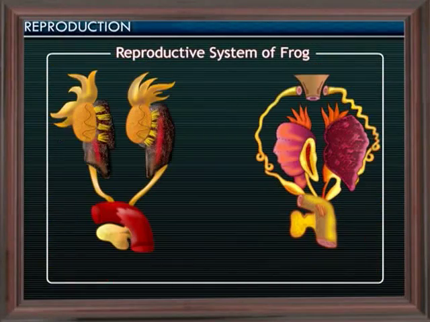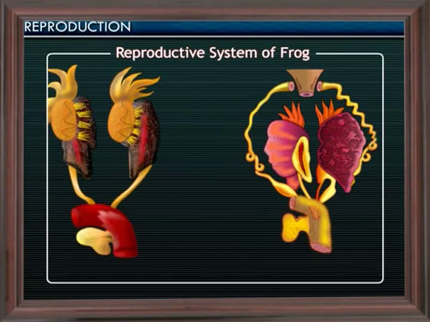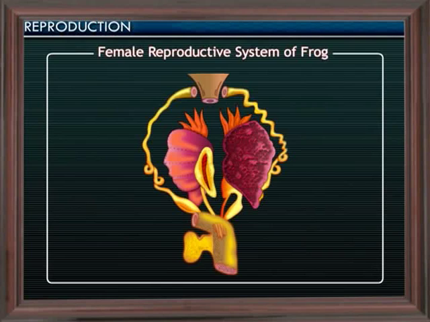After the discussion of male reproductive system in frog, we shall now study the female reproductive system of frog. The female reproductive system shows a pair of ovaries, which are the primary reproductive organs, a funnel-like oviduct which further opens into the ovisac or uterus, which further opens into cloaca, which passes the ova out through cloacal aperture.